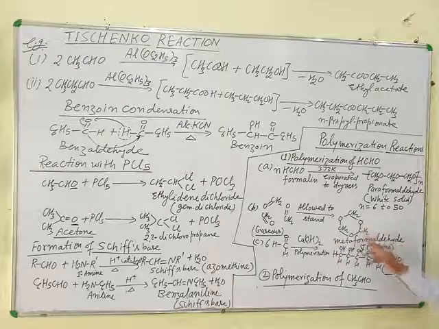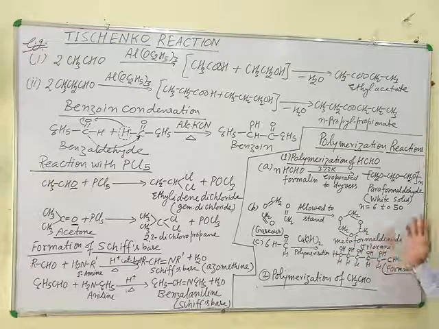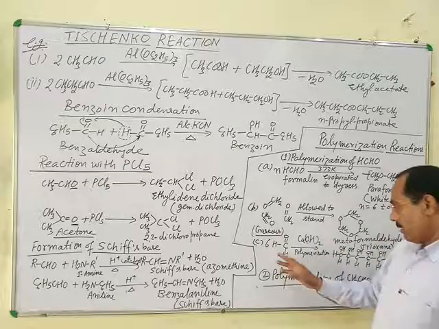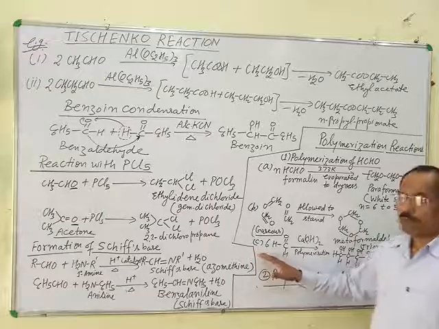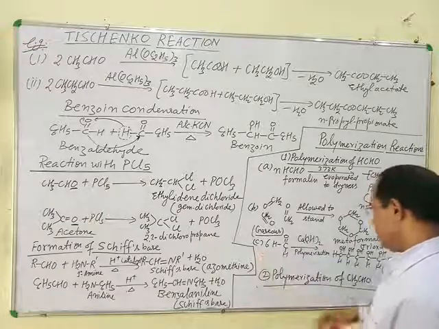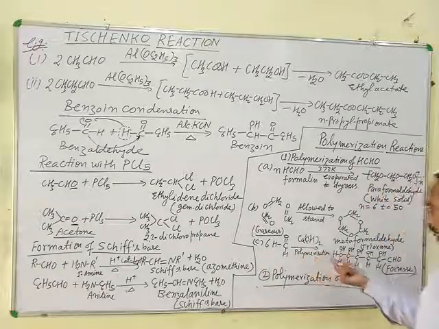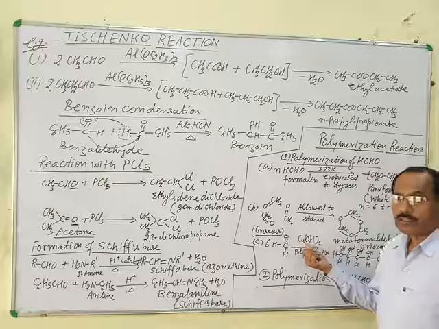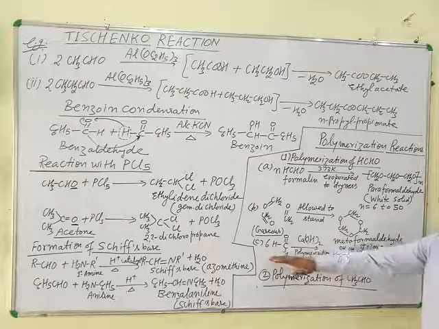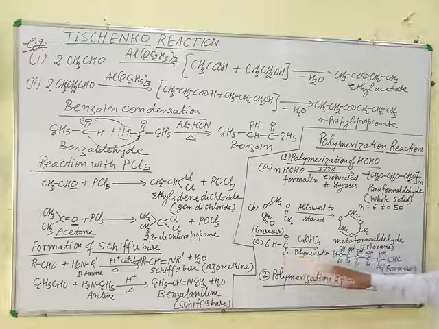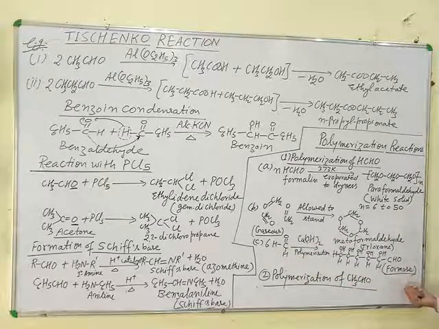And when 6 molecules of formaldehyde are allowed to polymerize in the presence of calcium hydroxide solution, then they polymerize to give formose.